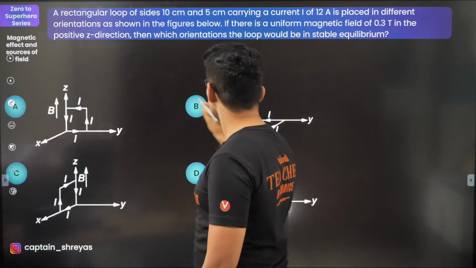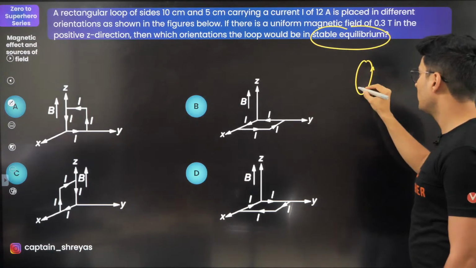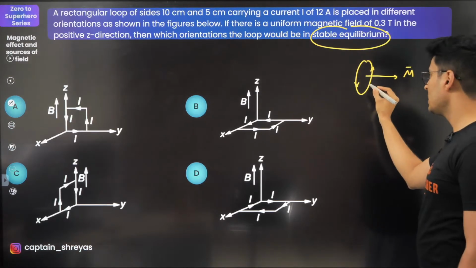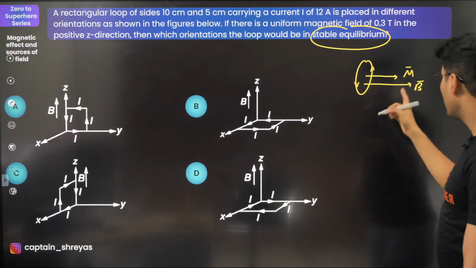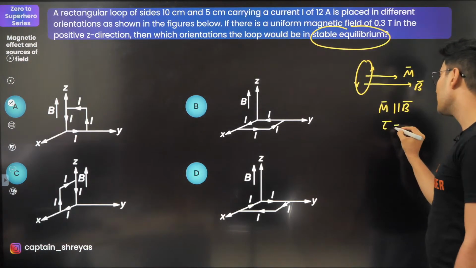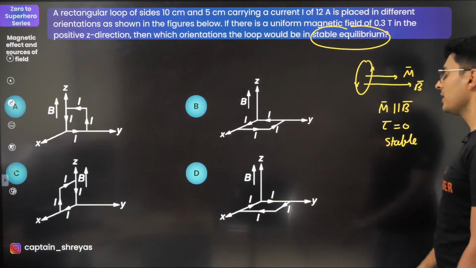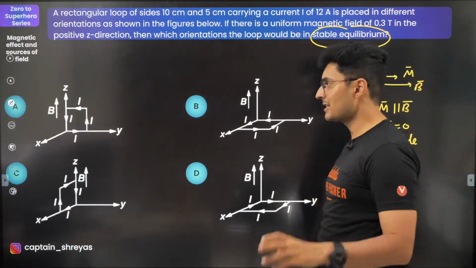When we talk about stable equilibrium, it means that if you have a loop which carries current, it has some magnetic moment, and if the magnetic moment is completely aligned with the field, then the torque is 0 and it is going to be in stable equilibrium. So all you need to see is where the magnetic moment is in each case.